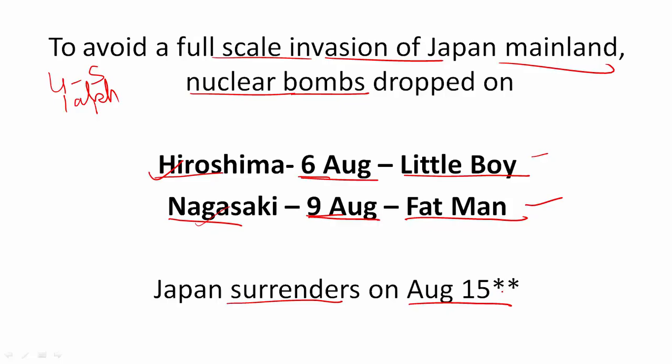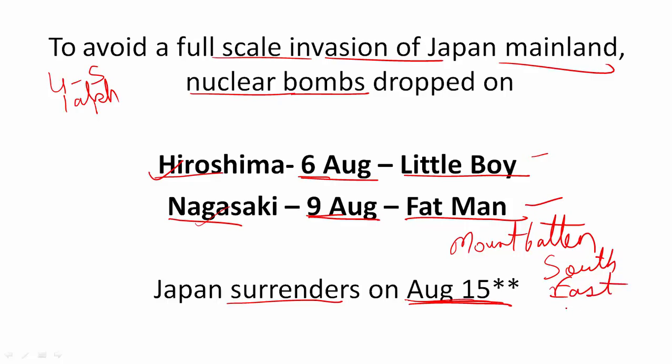The date is important because India's Independence Day and many other countries like Indonesia, they celebrate their Independence Day on August 15. The reason is to commemorate this day when Japan surrendered and World War II came to an end. It was decided to give independence to India on August 15. It was decided by Mountbatten, and Mountbatten was a naval commander in this Southeast Asia war theater. So he was commanding an army here in Indonesia, Singapore. He was the naval commander of Allied forces. So he only decided to commemorate his victory to give India independence on August 15.